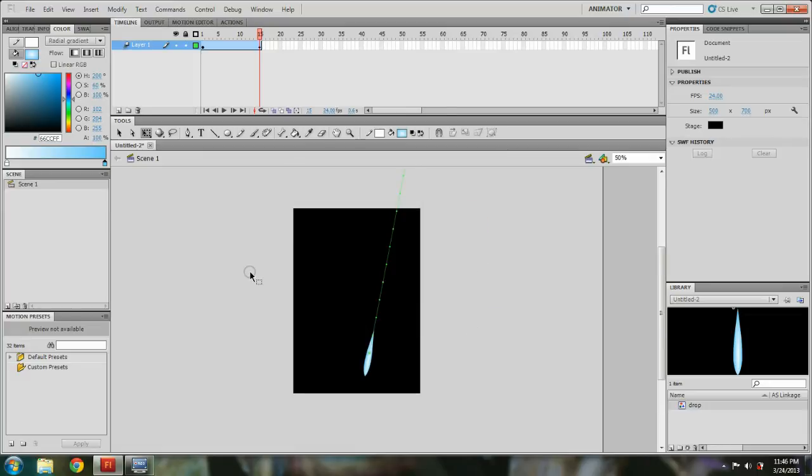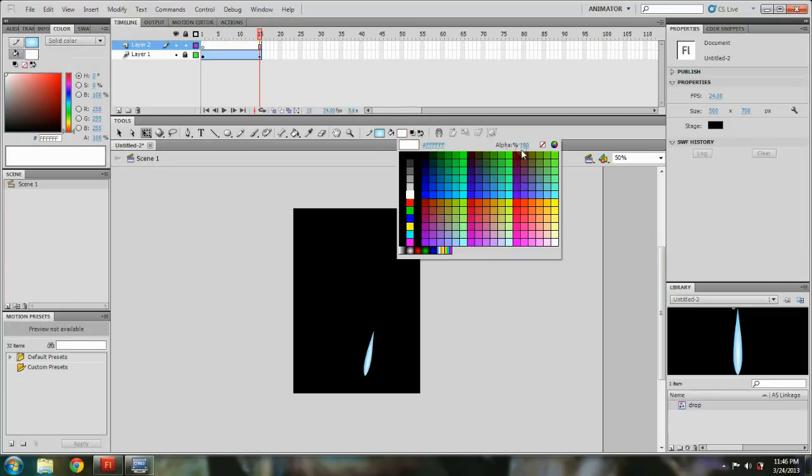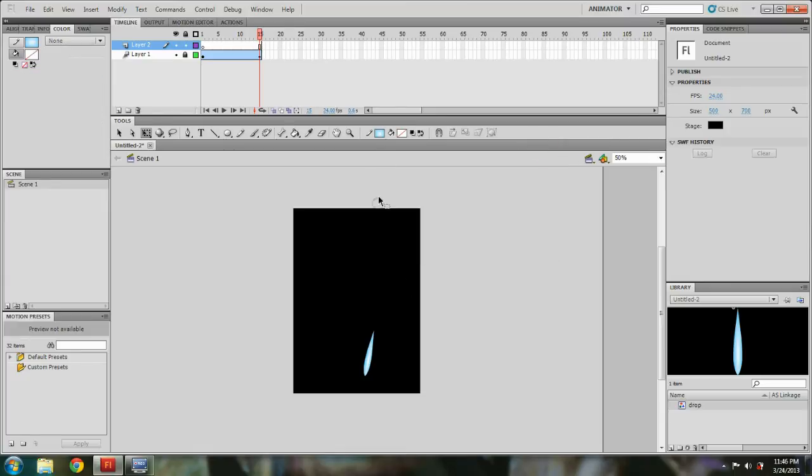And then you can create a new layer, or you can stay within the layer, but it's better to create a new layer. Just lock this one just in case. You're going to use the oval tool to create the ripple. You can use the same color or whatever color you want, but I'm just going to use the same color, and just the line.